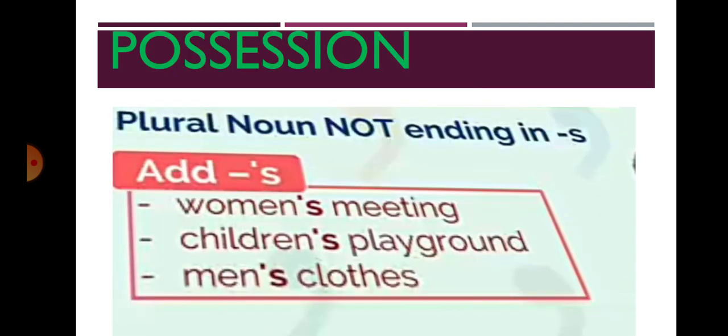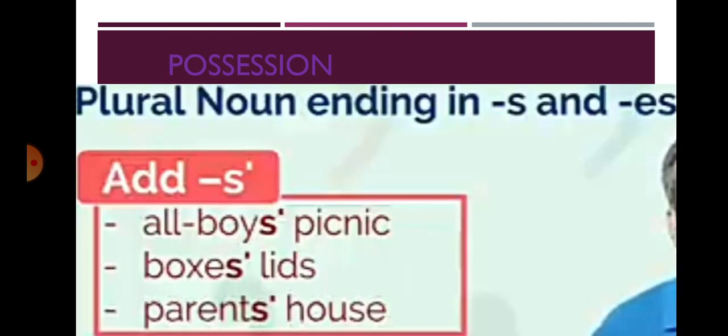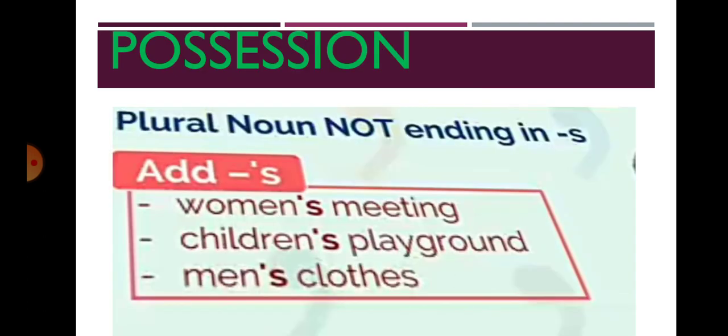Then plural nouns not ending in s. For the previous example, we have seen boy. What is the plural form? Boys. Box, boxes. Parent, parents. These are the plural forms where we use s and es. Some plurals don't take s or es. It changes the meaning. For example, woman, women, child, children, man, men.